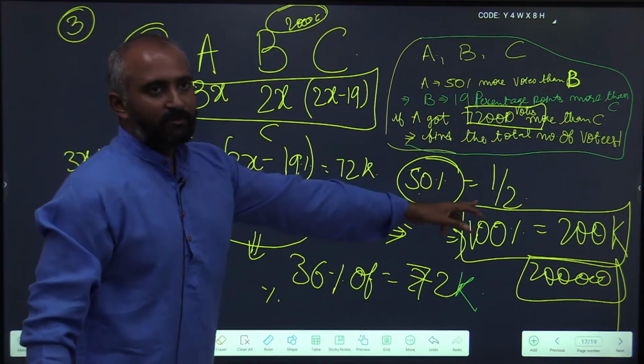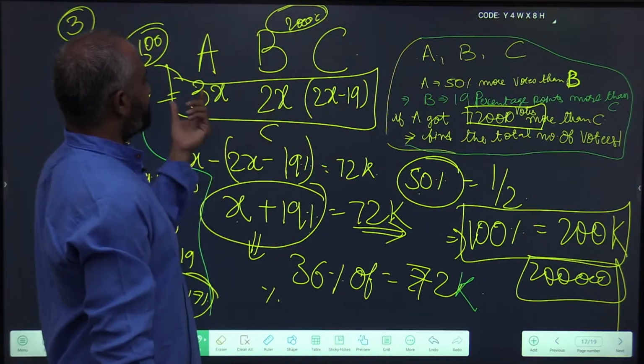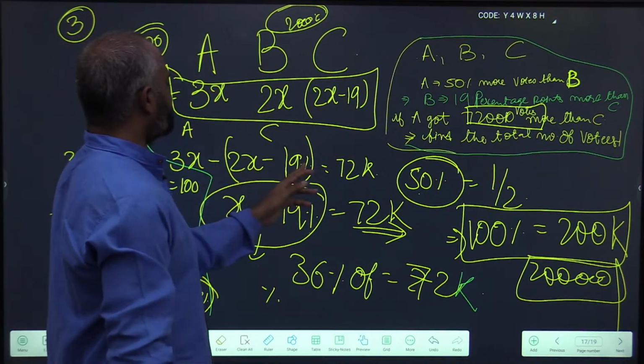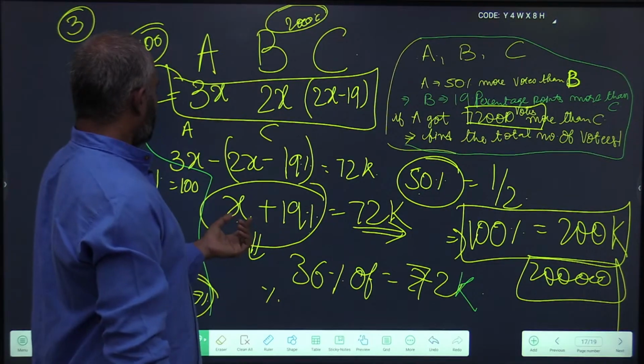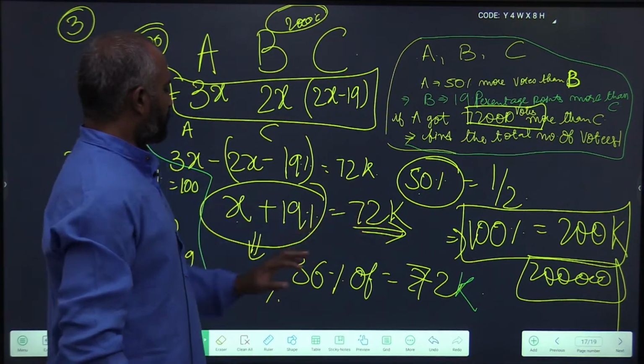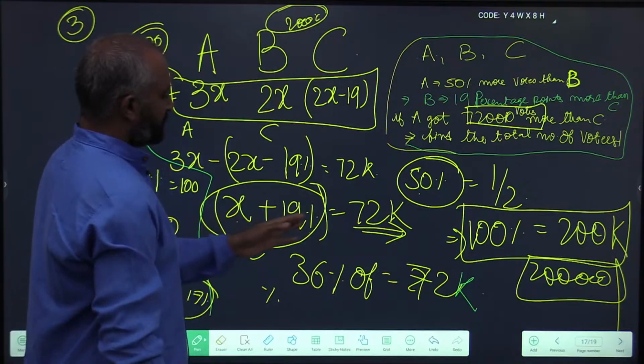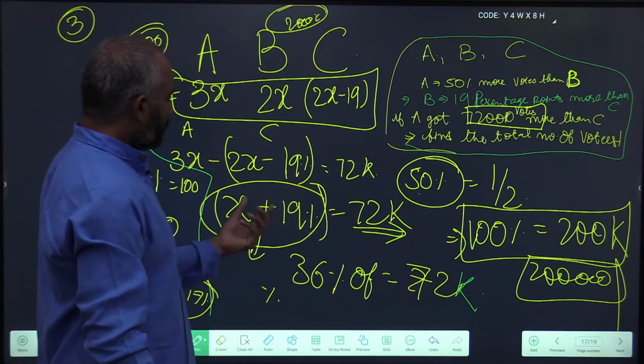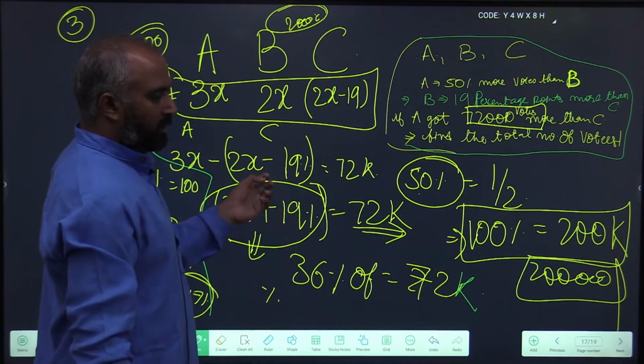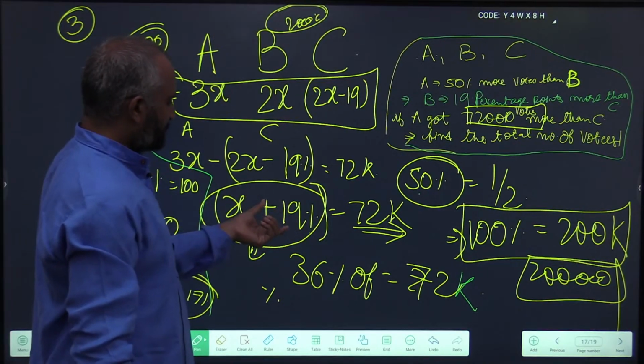Percentage to fraction, and based upon fraction 2x, 3x, 2x minus 19. So 2x minus 19 is 17k. Okay, so x plus 19 is 72k. So this is in terms of percentages and this is in terms of value. So I need to find an equation which converts my percentage to value.